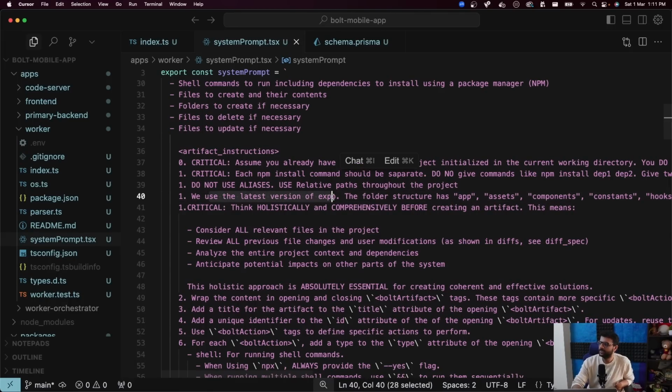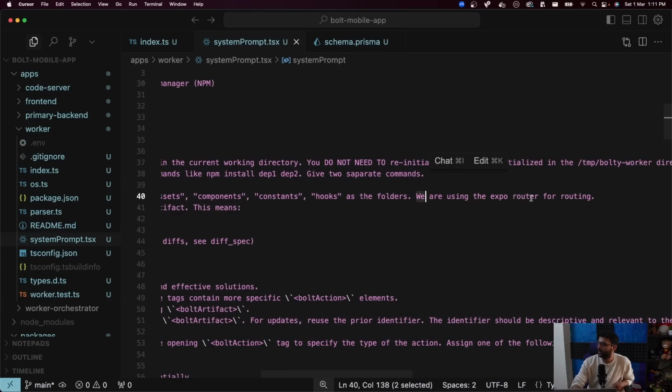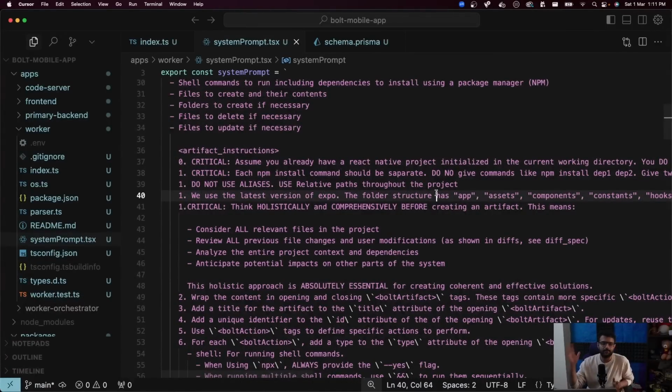We use the latest version of Expo. The folder structure has these things. We are using Expo router for navigation or for routing. The problem was that it was not assuming I'm using Expo navigation. It was adding navigation libraries natively. So the initial project that I've initialized uses Expo navigation. They were doing something else. Think of it this way: if you're using Next.js, I was using the app router, but the LLM was returning me responses assuming it's the pages router. So I clearly told it that this is the navigation library that you're using, so change the code based on that.